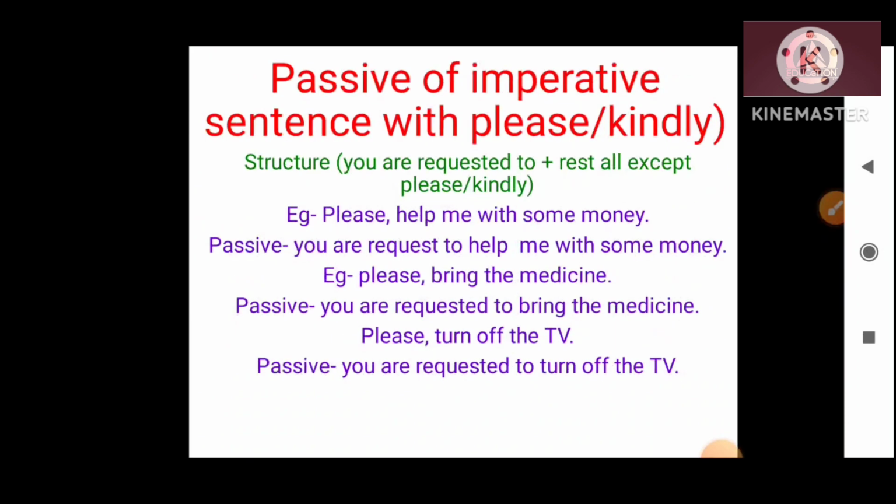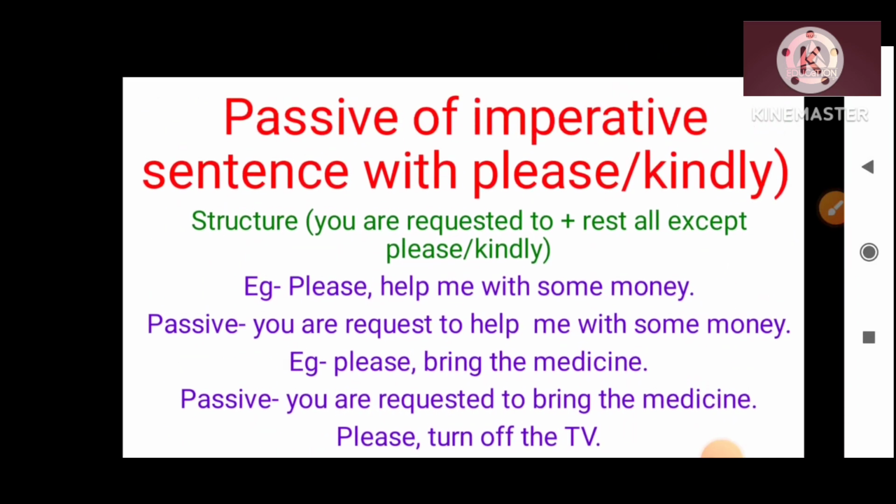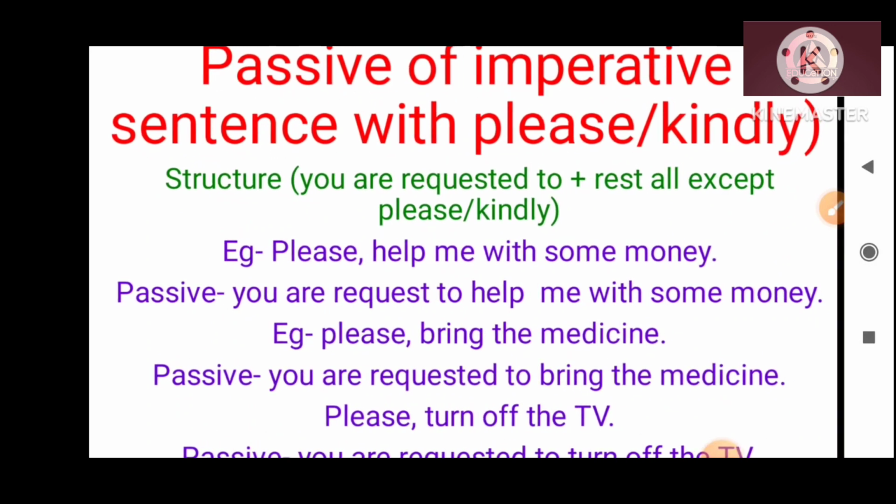Okay, so now moving to the passive form of the imperative sentence starting with or giving a feeling of respect, like please or kindly given there. How can you change it to passive form? The basic structure is: you are requested to.